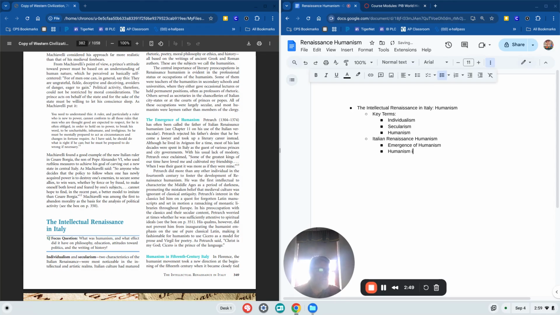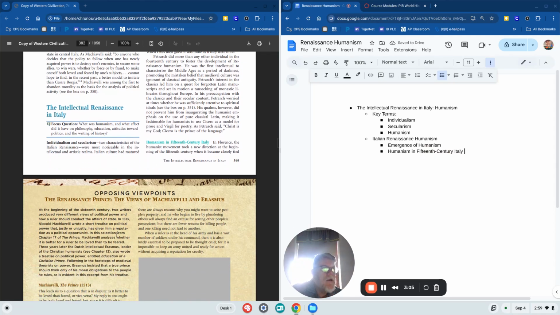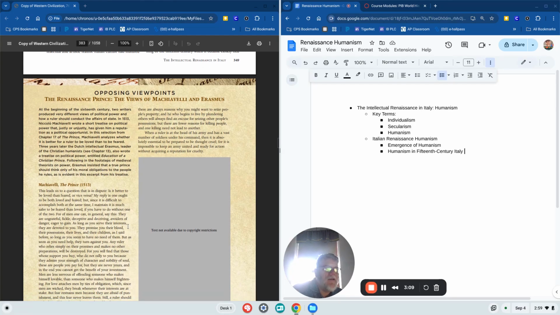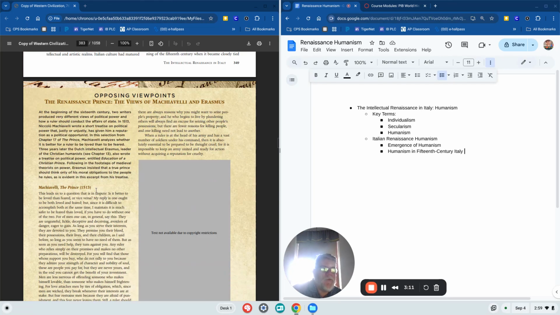Humanism in 15th century Europe. Oh, Italy, bless my heart. I realize I misspelled 15th, but it's fine. I'll fix that real quick. I'm going to be skimming through that. I see two opposing views, Machiavelli there, but I know I don't have to really read documents.